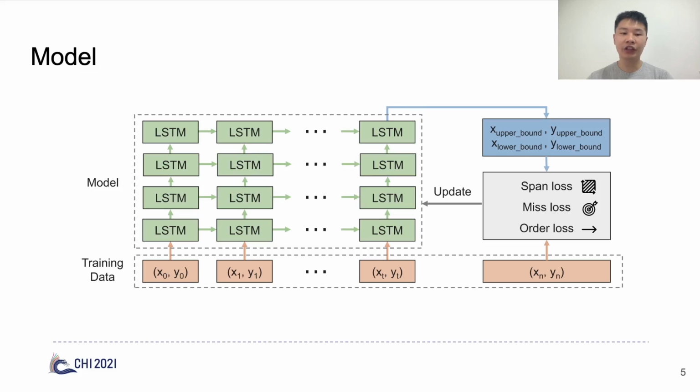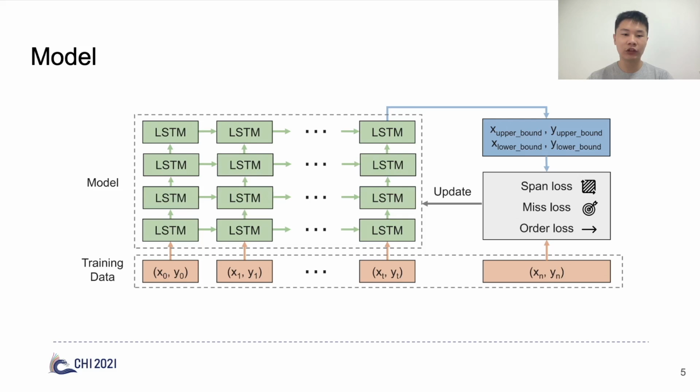This is the architecture of our model. It is a recurrent neural network composed of LSTM units. The input is incomplete mouse movements. Although the output for training data is endpoints, the model can output the predicted areas. In neural machine learning methods, the output is consistent with the training data, and it is hard to collect mouse click data with uncertain intervals.